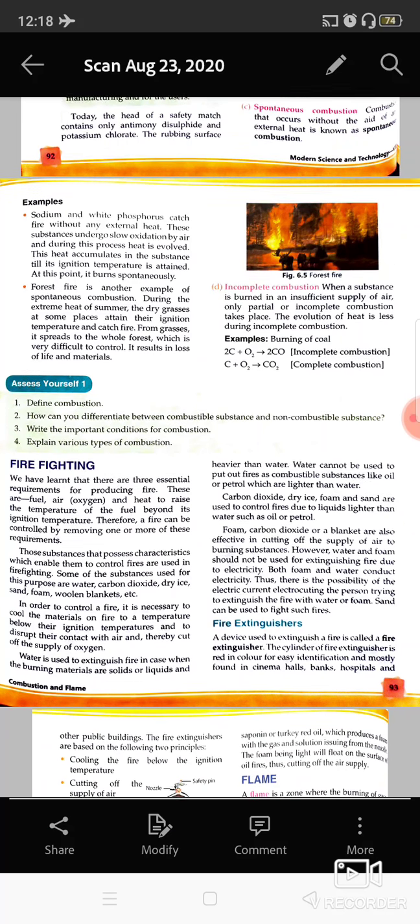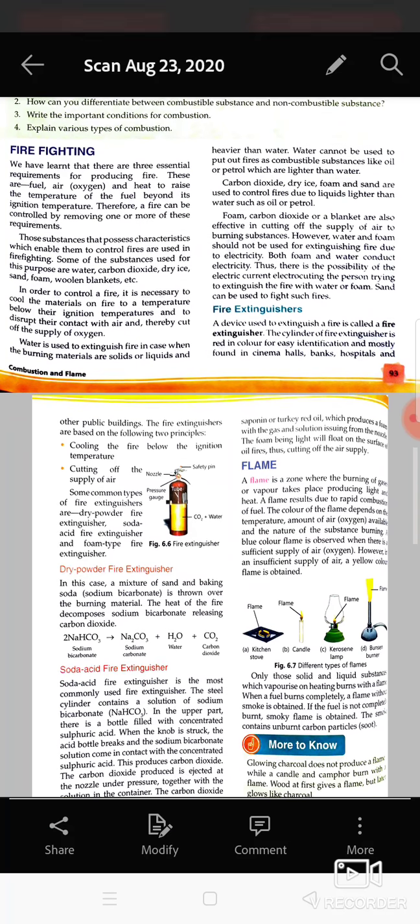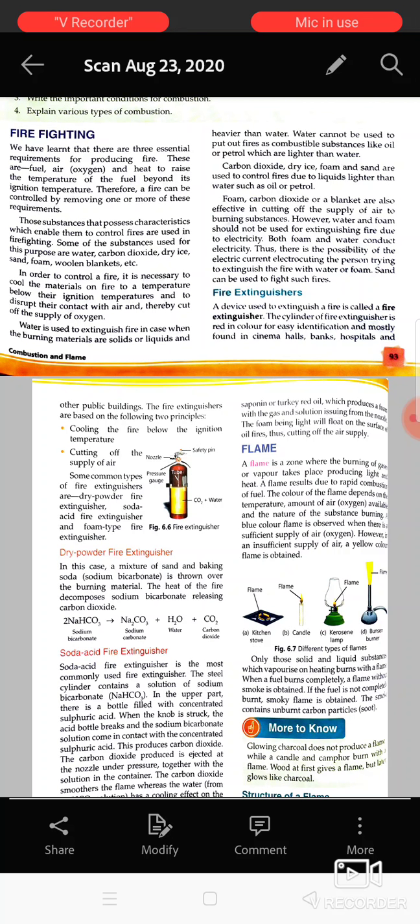Then comes firefighting. Firefighting is basically, when we are discussing combustion, when the substance is burning, sometimes it occurs due to some accident, like all of a sudden there is a forest fire, or you can say there is a short circuit in your house and things start to burn.